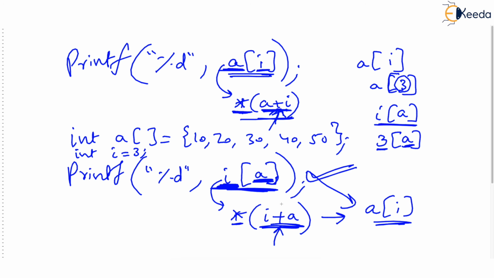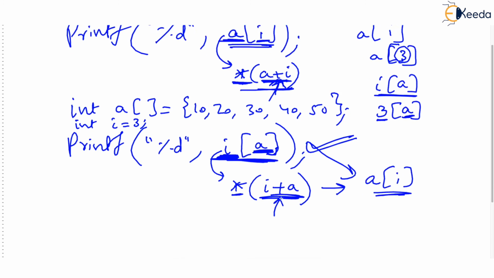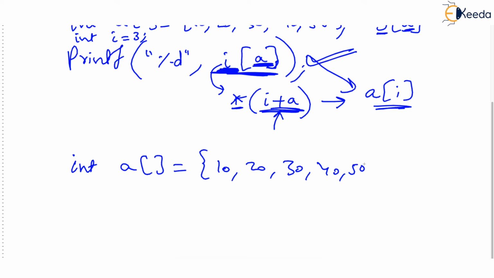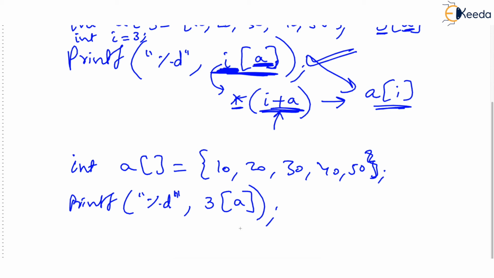Funny, isn't it? So in many quiz contests, they will purposely, to torture us, give one array A equal to {10, 20, 30, 40, 50}, okay, in curly braces, then they will put printf("%d", 3[A]), like this. They will give options, and one of the options will be compiler error.